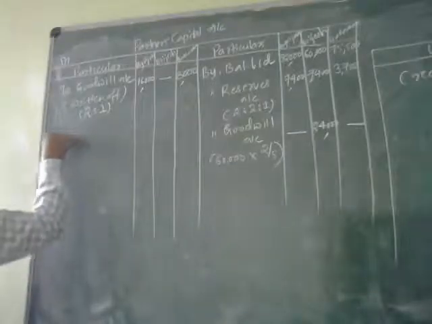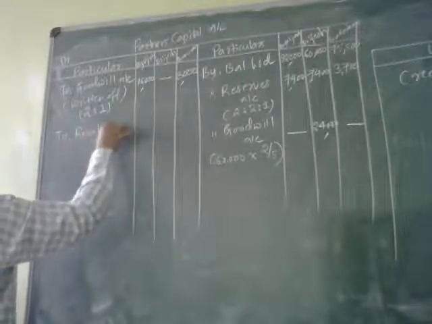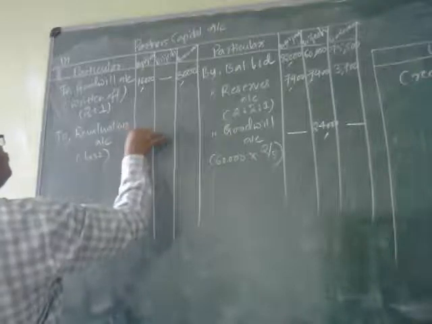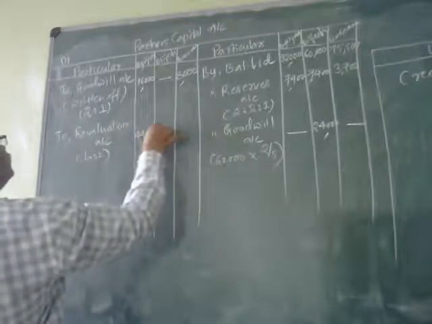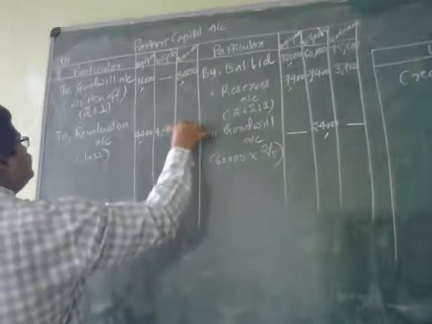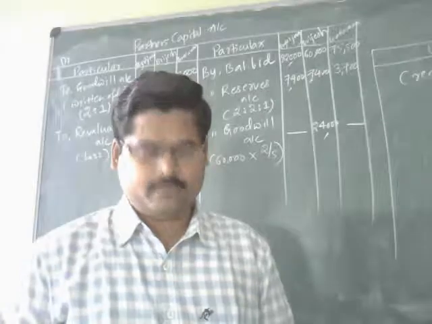That is why what I will write to revaluation account, loss. 4,400, 4,400 and 2,200. Now the information given in the paragraph is over.